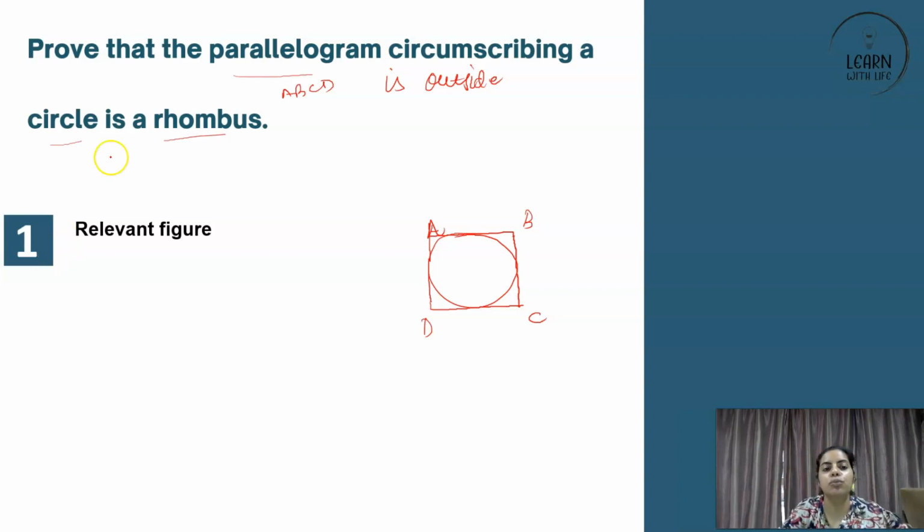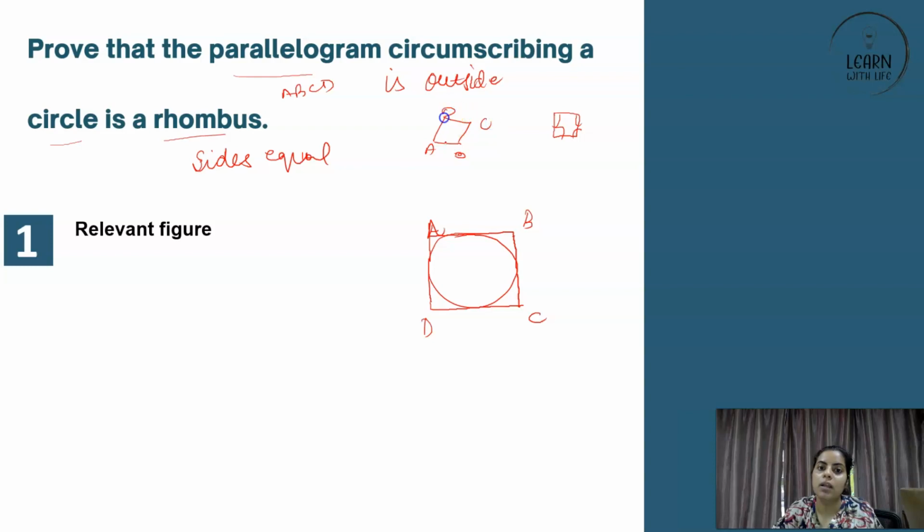Now, what is a rhombus? A rhombus is a special kind of parallelogram with all its sides equal. Now, you will say, ma'am, in a square also all the sides are equal, so why are we talking about a rhombus? In a square, all angles are 90° also. In a rhombus, it can even look like this, with all sides equal, and that's it. It will become a rhombus. Forget about the 90° thing. So if you prove somehow that AB is equal to BC is equal to CD is equal to DA, your work is done. Got it?